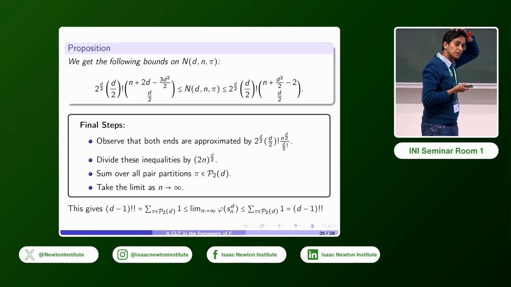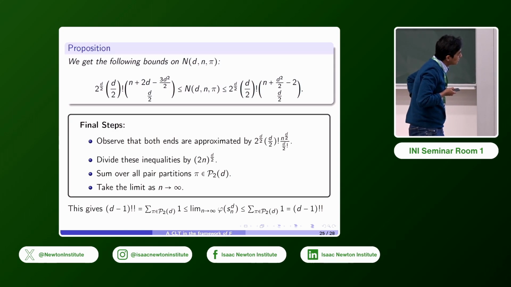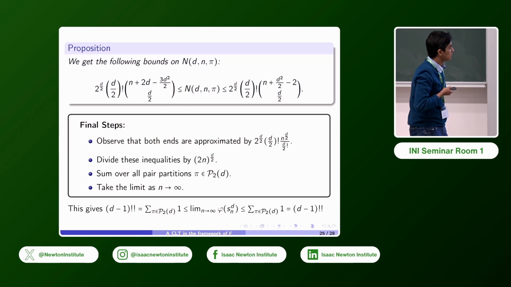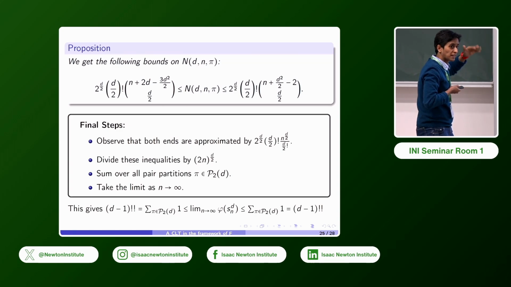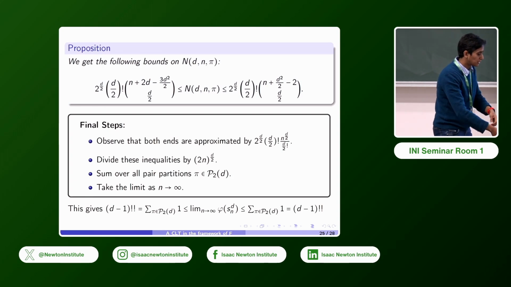And then we're going to look at the limit as n goes to infinity. So you'll end up with the limit of the dth moments of Sn bounded on both sides by the summation over all pair partitions of just 1, because a lot of cancellations are going to take place, and these numbers are just the number of pair partitions, which is d minus 1 double factorial. So you end up with that on both sides, and that tells you that the dth moment of Sn in the limit is just d minus 1 double factorial, and we already saw that the odd moments are all 0.